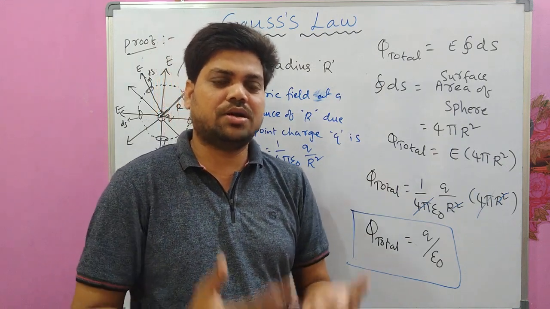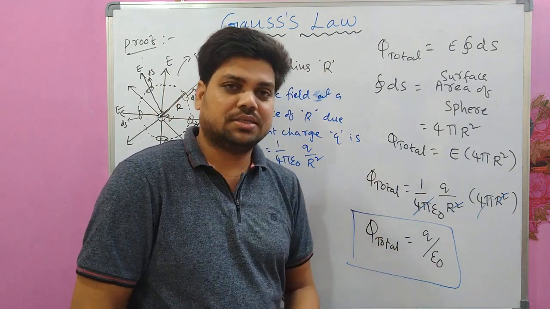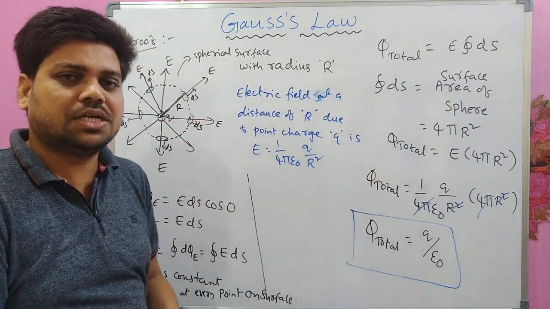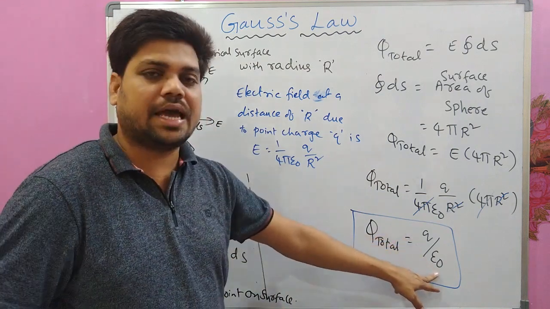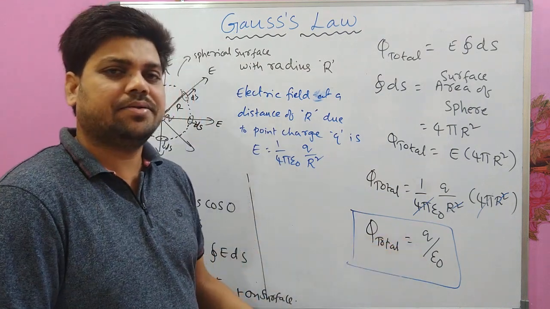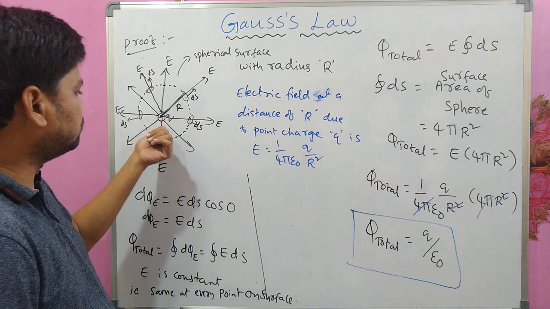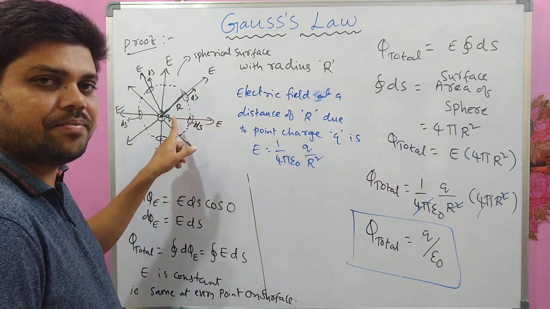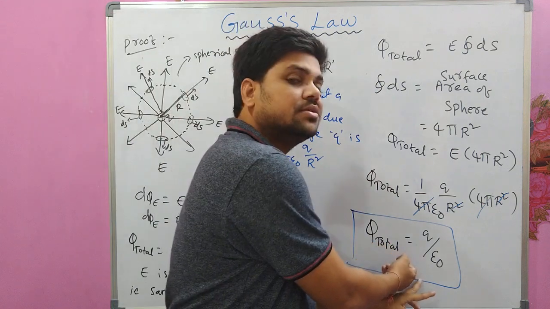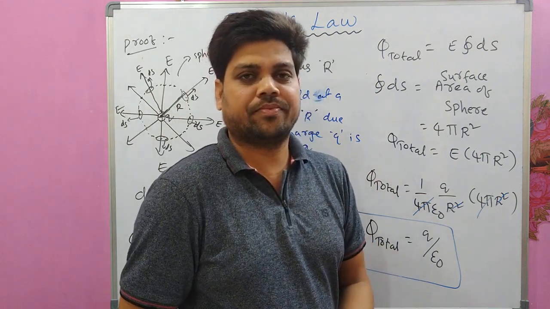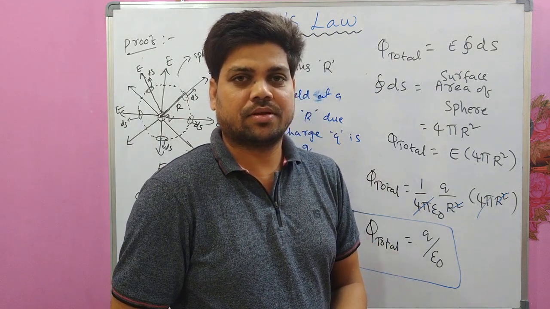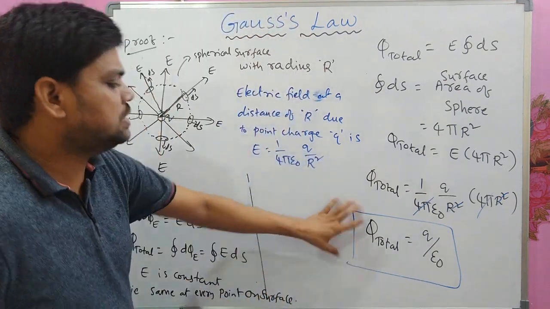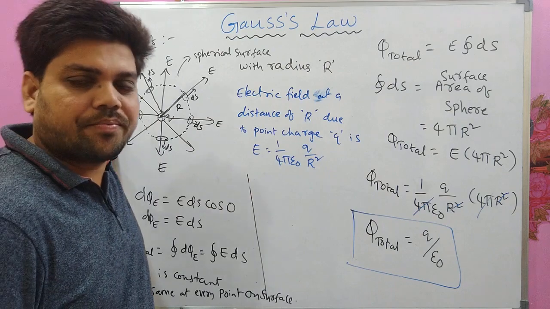Gauss law is talking about the total electric flux passing over the closed surface is equal to 1 by epsilon naught times the charge enclosed by it. How much is the charge enclosed by it? Only one charge, that is plus q at the center. So that is this Gauss law. Okay, so this is the proof for Gauss law.